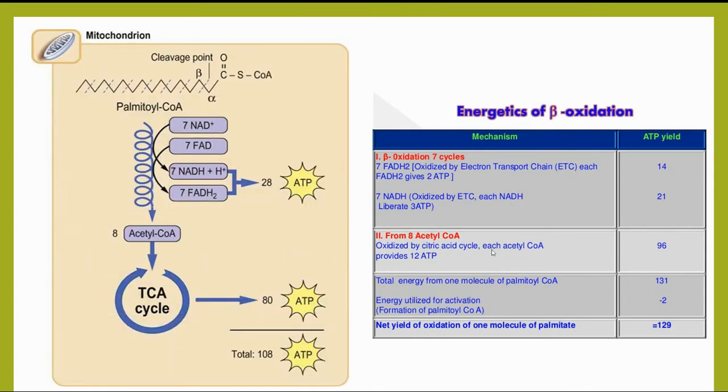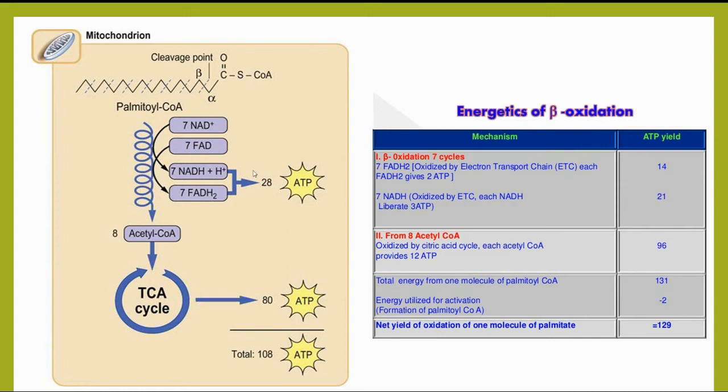This is the calculation as per the old calculation of ATPs. As per the new calculation, 8 acetyl-CoAs entering the TCA cycle generate 80 ATP, that means one acetyl-CoA gives rise to 10 ATPs, whereas in the old calculation it was 12 ATPs, giving 96.